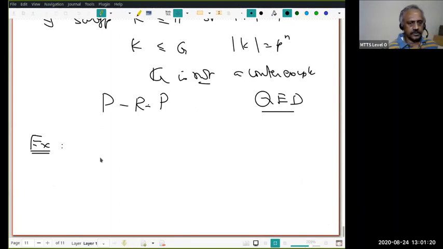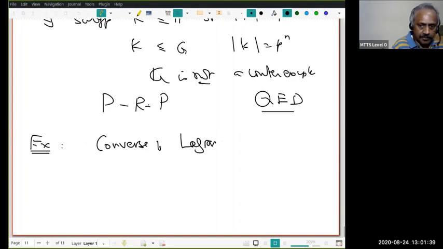So just to master this technique, please go through all these 3 examples, including number theory example 4. That will give some idea about the minimal counterexample. Once you get that, use the minimal counterexample technique to prove the converse of Lagrange's theorem for finite abelian groups.